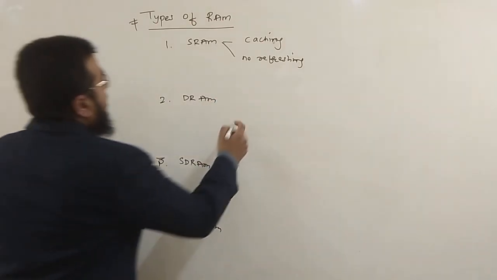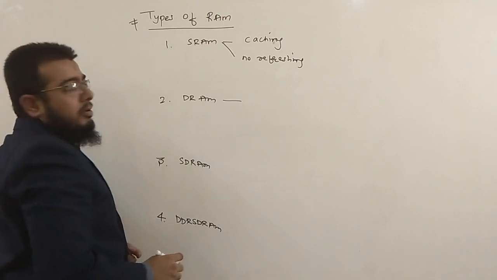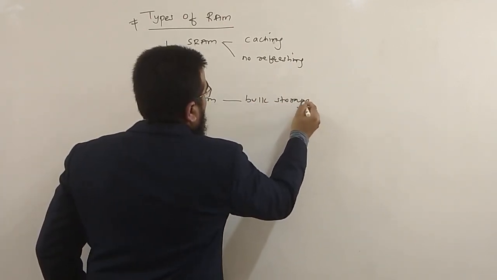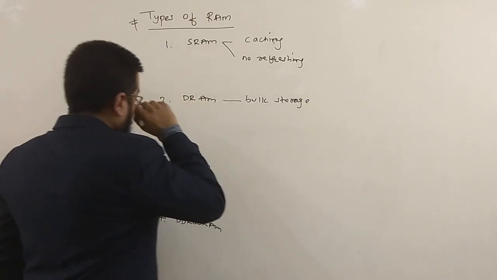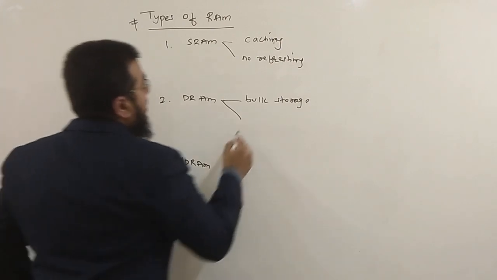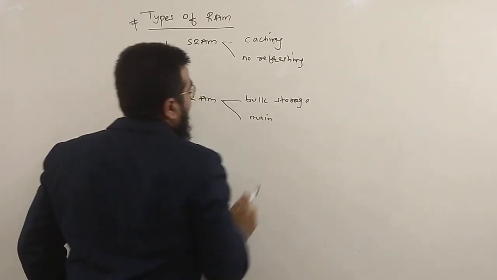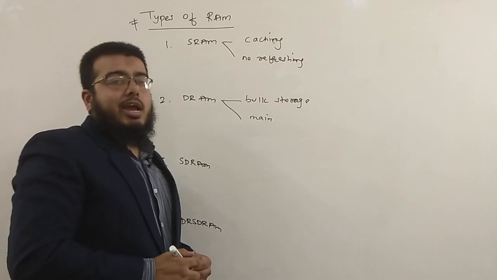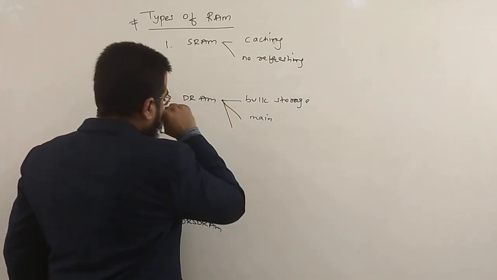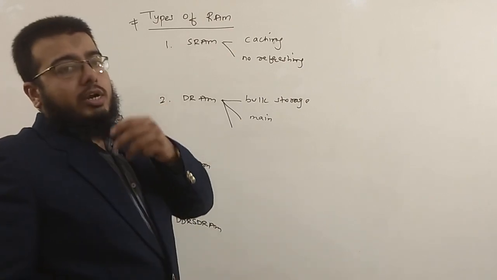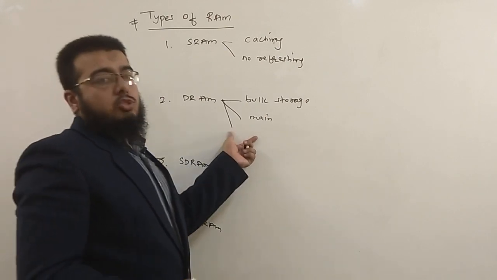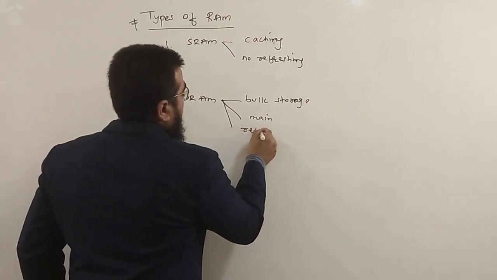Okay, coming to dynamic RAM. Dynamic RAM is mainly used for bulk storage. The DRAM, or dynamic RAM, is also known as the main memory, where the data will be stored before processing and after processing temporarily. It will lose its data. Okay, the DRAM will lose its stored data even though the computer is on and the power supply is on. So it requires a refreshing.